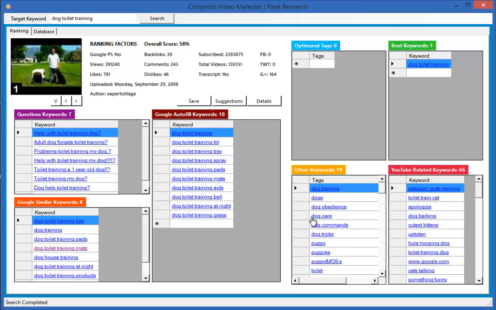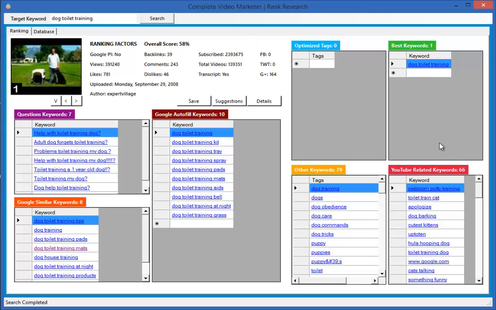Now this helps us to see whether they've targeted, and in this case when there are no optimized tags, it means that they're not targeting dog toilet training. They're showing up in the top 10 for other reasons, because they're deemed to be relevant. But of course, if we target that keyword, we've got a great opportunity to put our video on page 1 of YouTube and possibly on page 1 of Google.